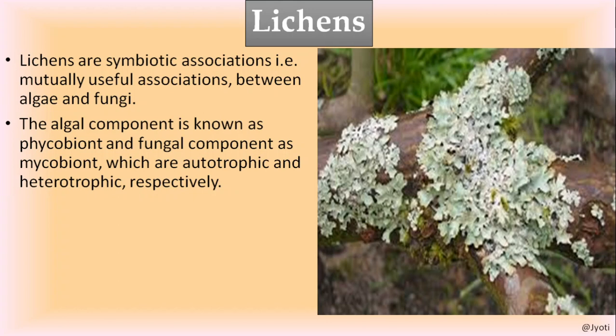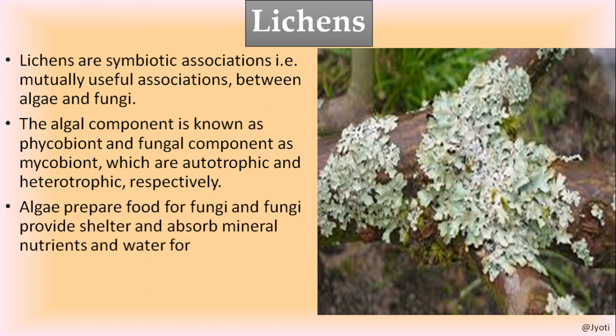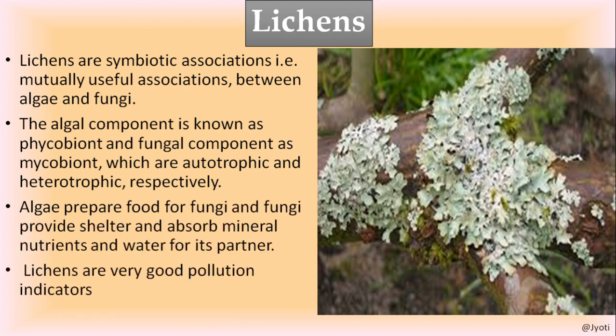So in this way they are helping each other and they have formed a mutually benefiting association that is called lichen. These lichens are very good pollution indicators, especially of air pollution.